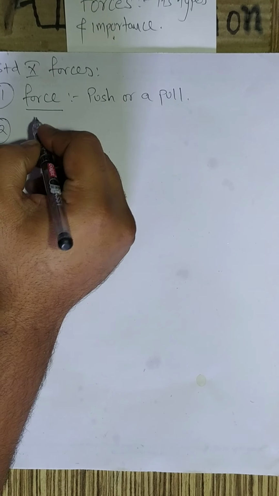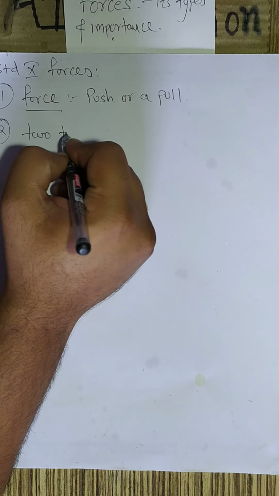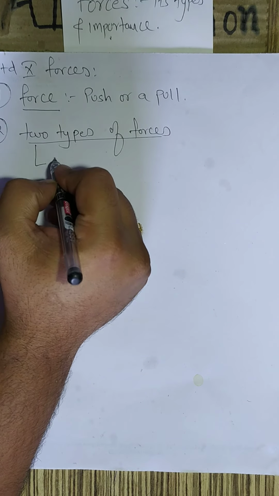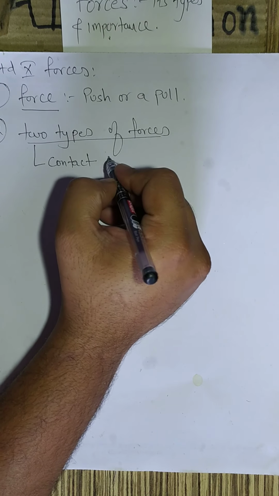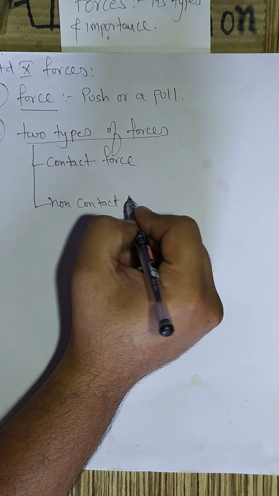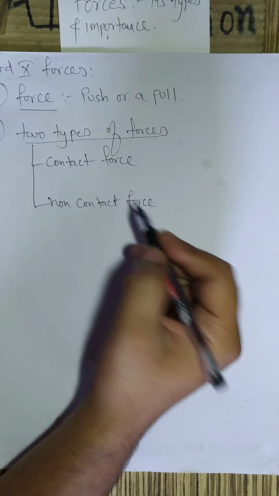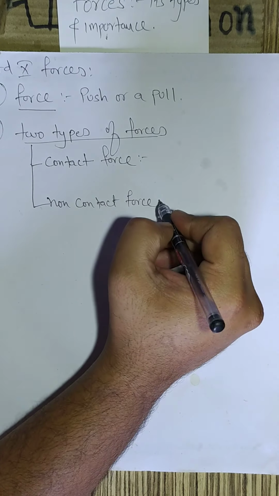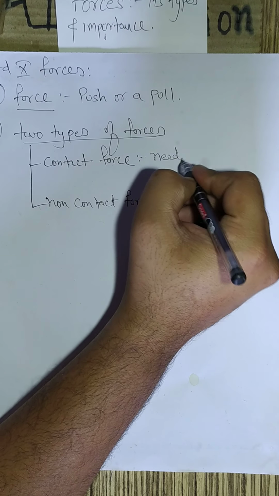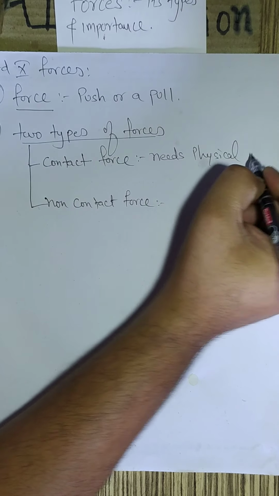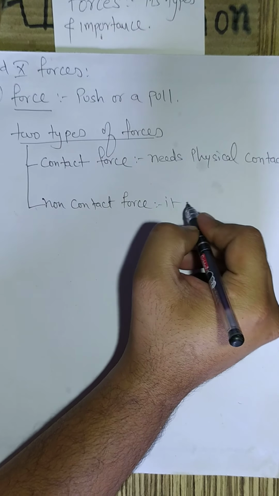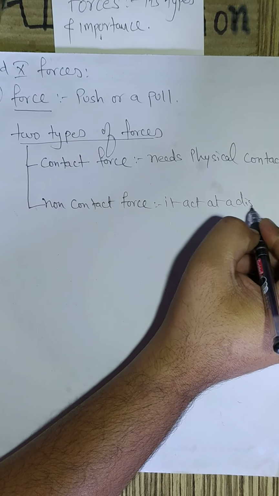These forces are classified into two categories. The first type is a contact force and the other one is a non-contact force. From the word itself you can make out what is a contact force and what is a non-contact force. The word contact force means it needs a physical contact, whereas a non-contact force acts at a distance.